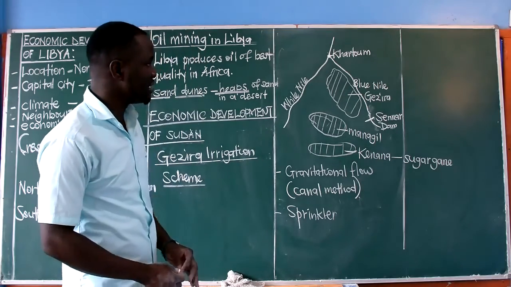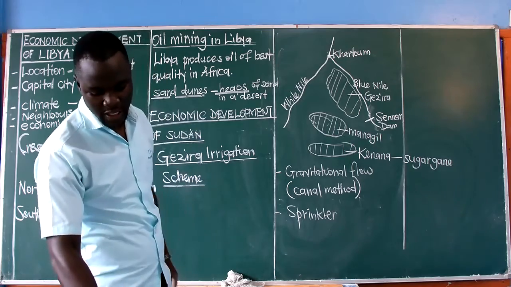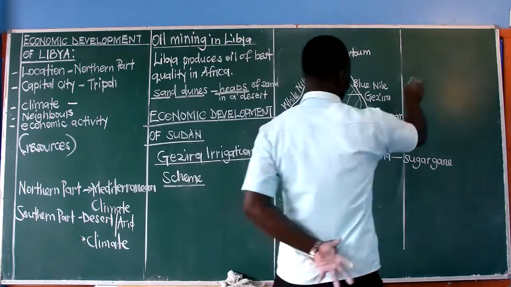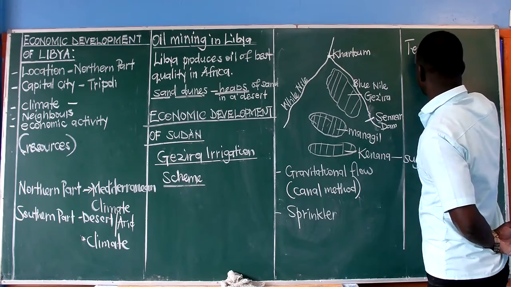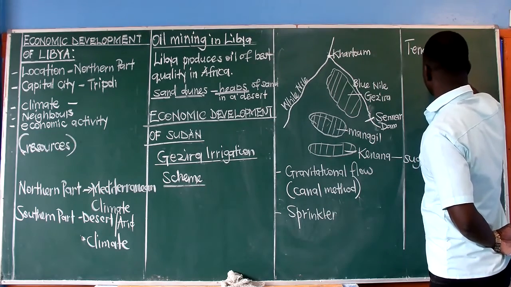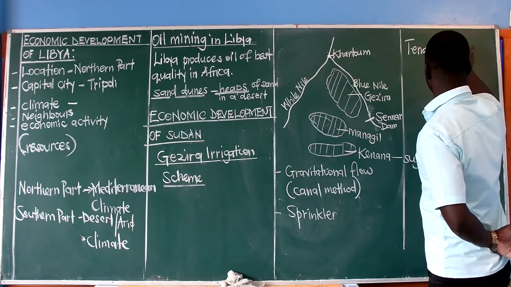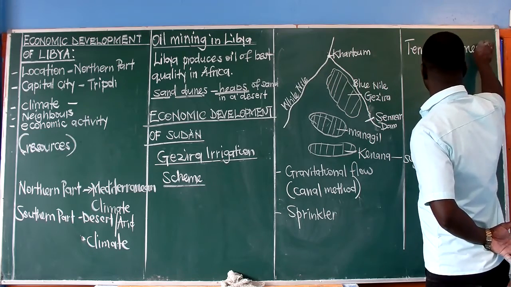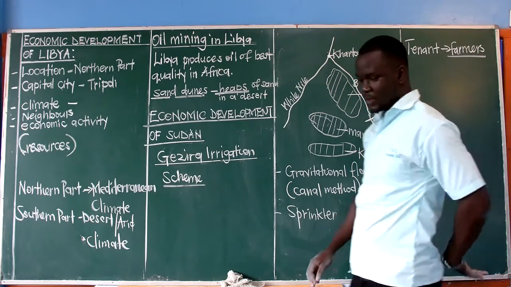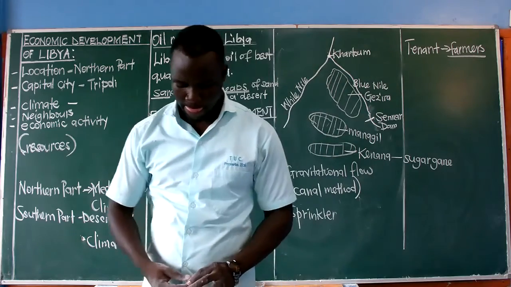Remember, these farmers are the ones we are calling tenants. They will be asking you, who are the tenants in Gezira? The tenants are the farmers who own plots in Gezira irrigation scheme, which is in Sudan.